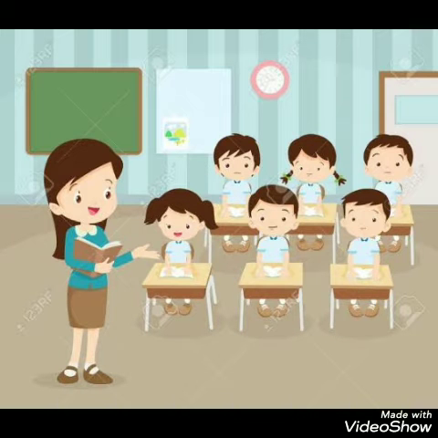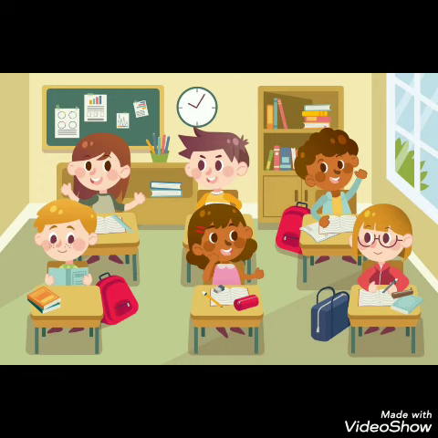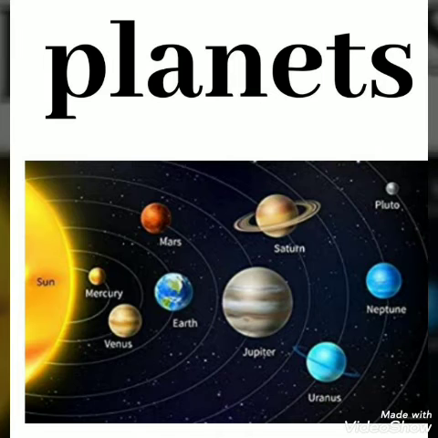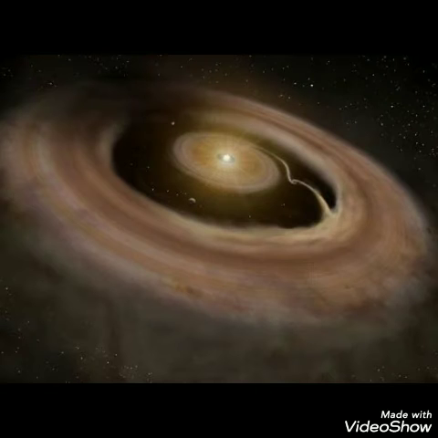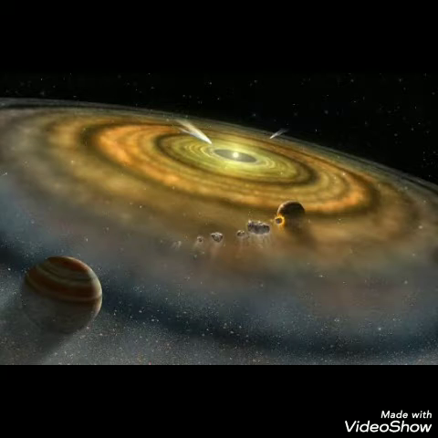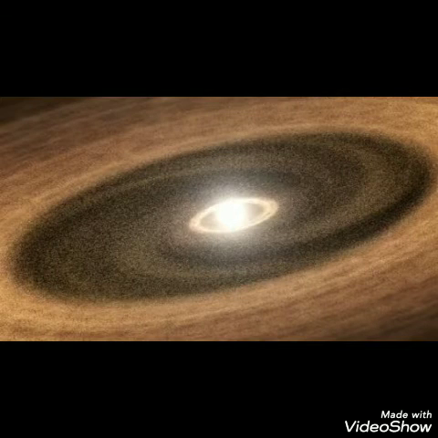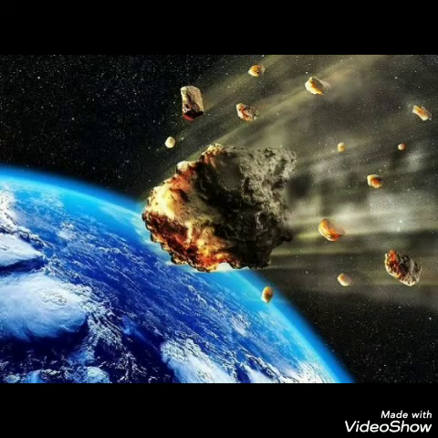Today, we are going to recollect your previous topic. Planets. Planets are large natural objects that orbit or travel around stars. 8 planets orbit the star called the Sun.